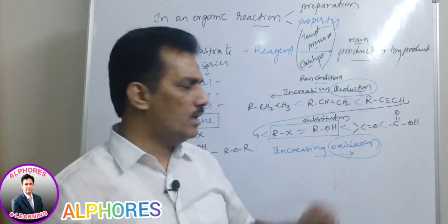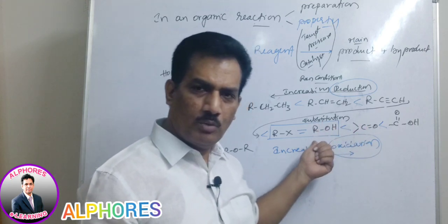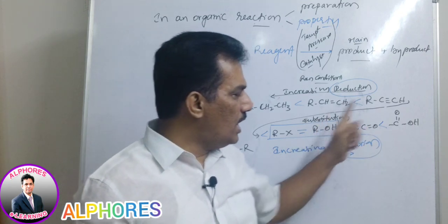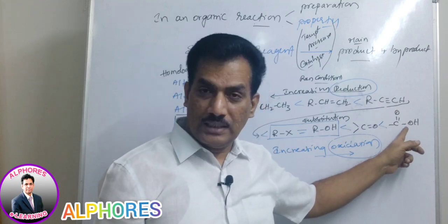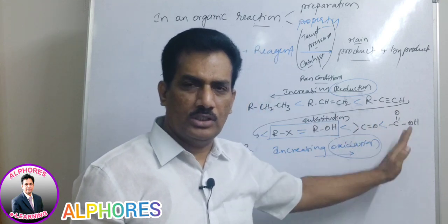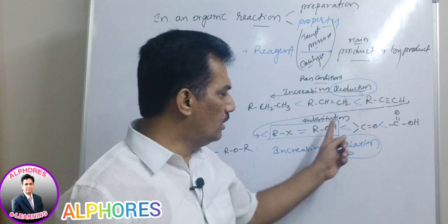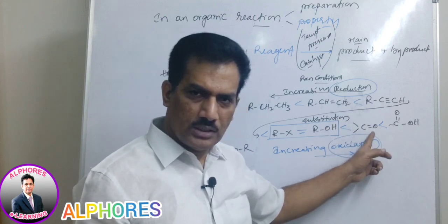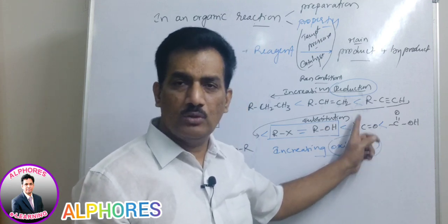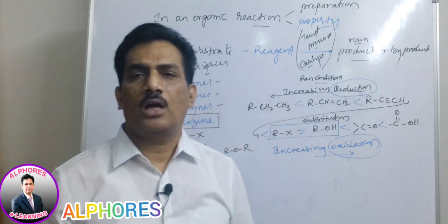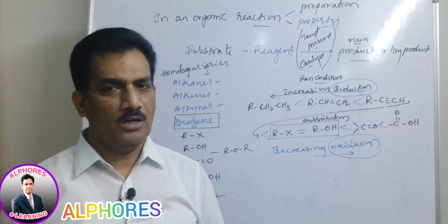In a similar manner, when we are preparing carbonyl compound from this, or preparing acid from this, by oxidation, the oxidizing agent used for one is not useful in oxidation to carboxylic acid. Are you following?